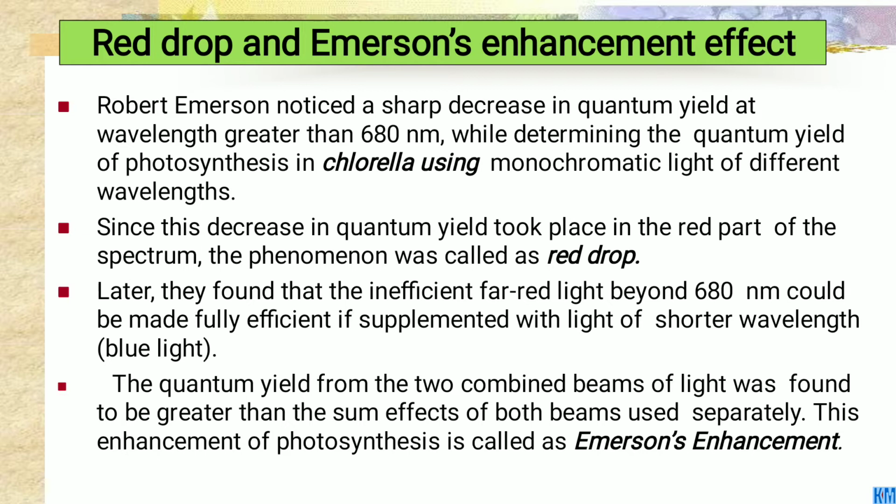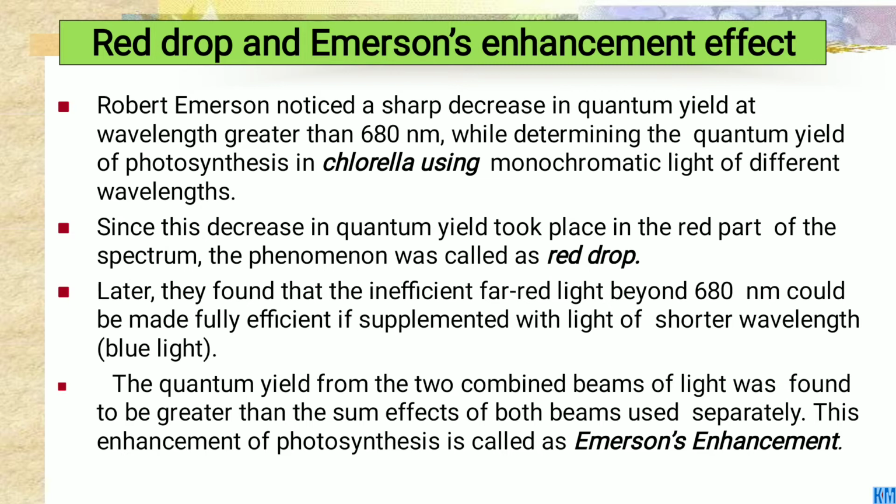Later, they found that the inefficient far red light beyond 680 nanometers could be made fully efficient if supplemented with light of shorter wavelength, meaning blue light.